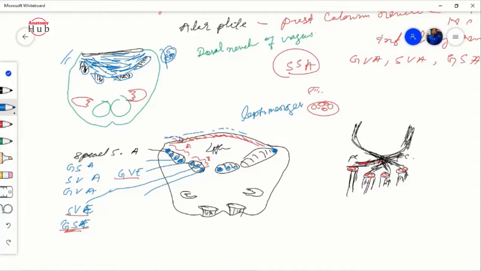These will be invaginated through this ependymal area and come towards the fourth ventricle.